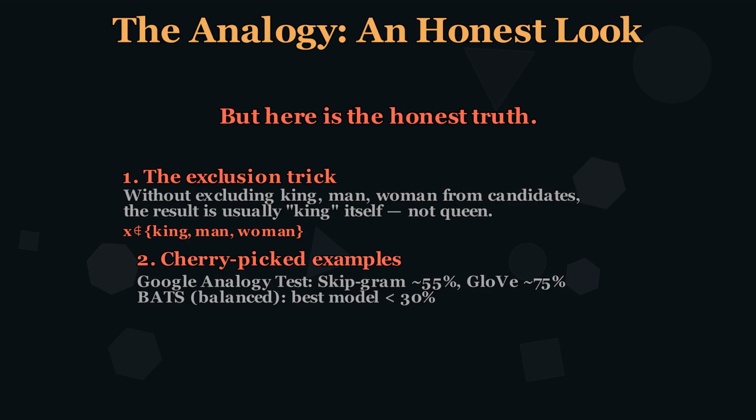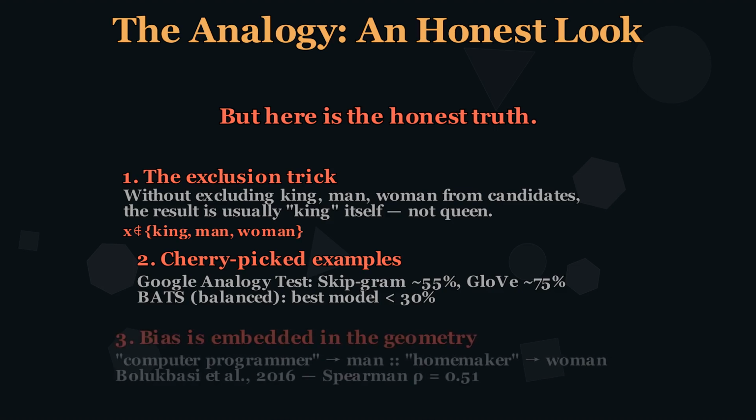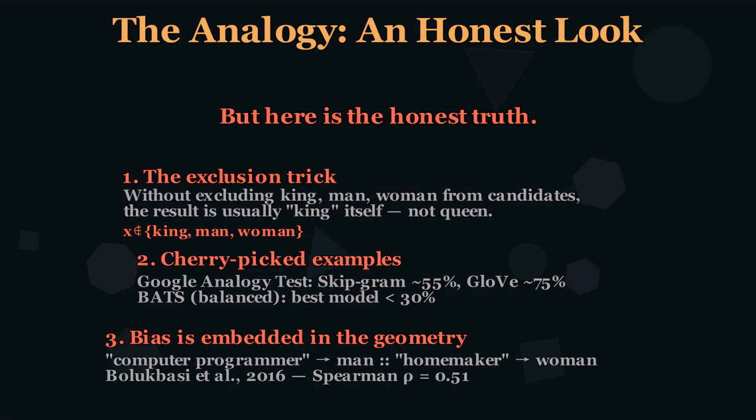Second, cherry picking. On the Google Analogy test set, with 19,500 questions, Skip-gram scores just 55%. On the Balanced BATS dataset, even the best model scores under 30%. Accuracy across categories varies wildly, from 10% to 99%. Third, bias. Word2Vec trained on Google News maps computer programmer closest to man and homemaker closest to woman. Bolukbasi and colleagues showed the correlation with stereotypes is 0.51.